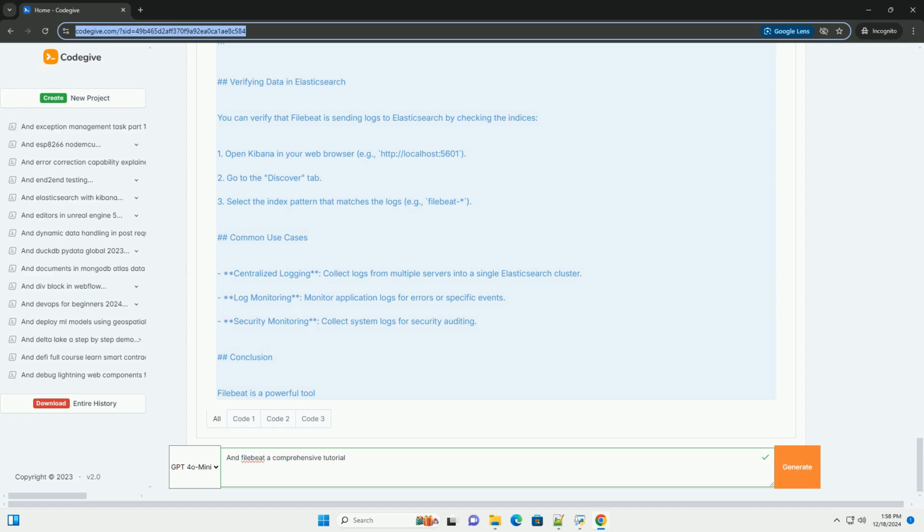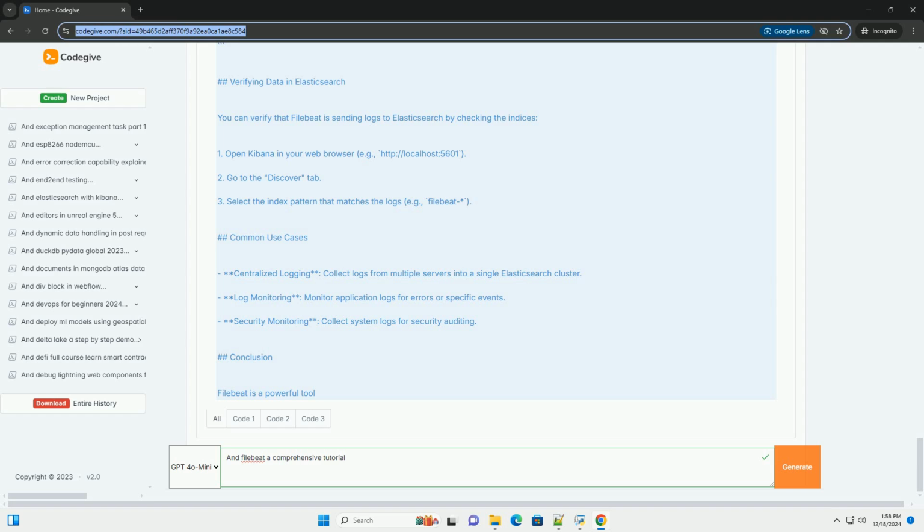Verifying data in Elasticsearch. You can verify that FileBeat is sending logs to Elasticsearch by checking the indices. 1. Open Kibana in your web browser, for example http://localhost:5601. 2. Go to the Discover tab. 3. Select the index pattern that matches the logs, for example filebeat-*.